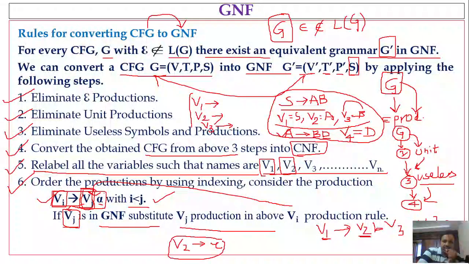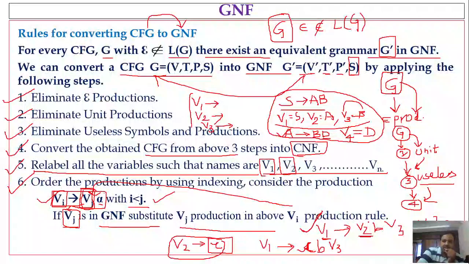So V2 is in GNF. So what you have to do? Substitute the V2 production, that means the body of V2, in place of V2 in the V1 rule. So this is the V1 rule, right? So substitute the V2 production in the V1 rule. V1 denotes the V2 production body, that is consisting of small c. So substitute in place of V2, small c, and B V3 will remain the same.